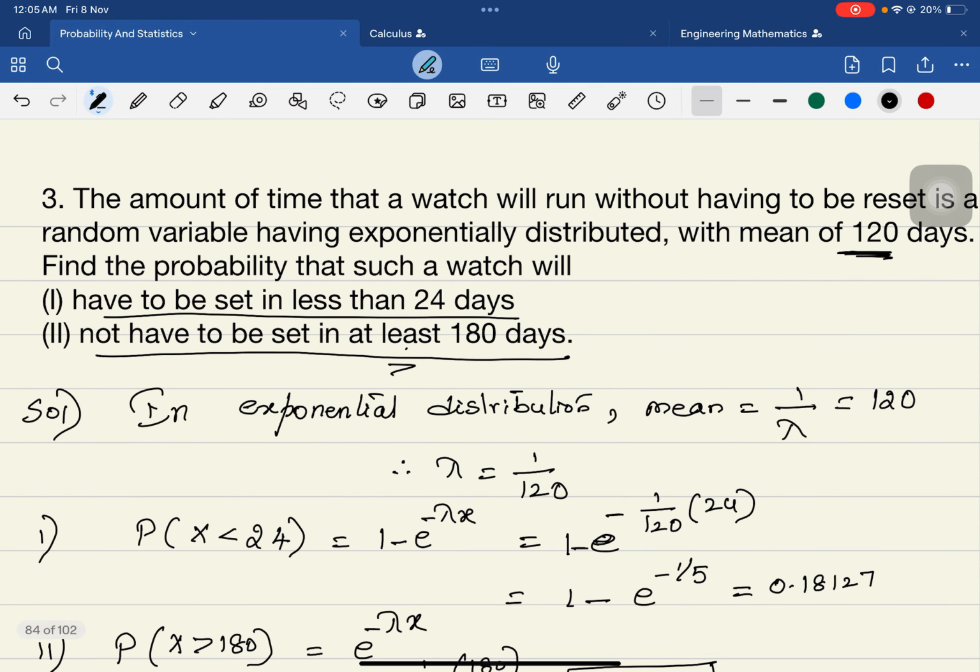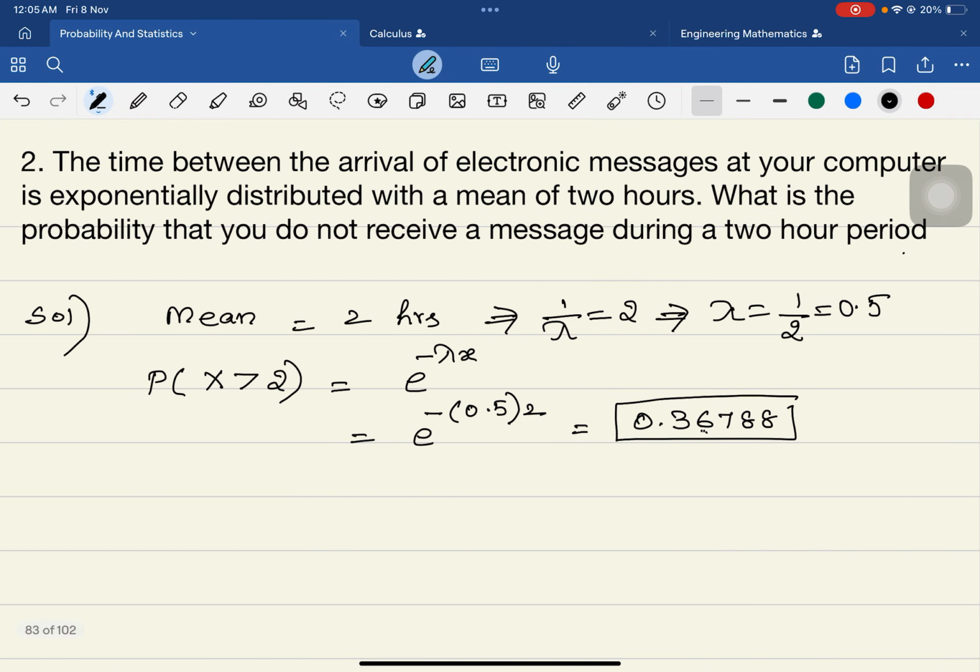I hope you could understand this. So try to do problems like this. It is very easy when you understand what the question is asking. When you read the question, generally it will ask what is the time between two successive events. Then it is an exponential distribution, and you have to see whether it is greater than or less than. Then use the corresponding formula and get the solution. I hope you could understand the problems. Thank you.